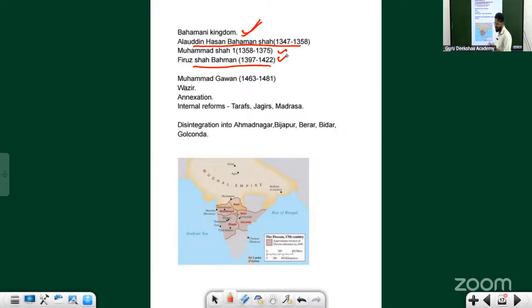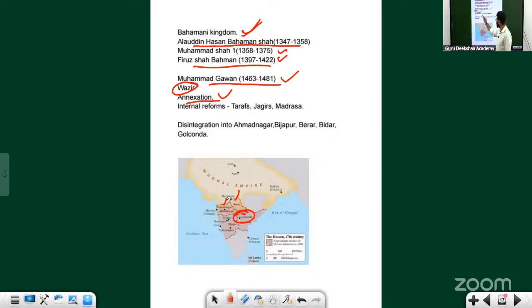With respect to all the rulers, it's not the king that is more important. It is one of the ministers in the period of the Bahmanis. His name is Muhammad Gawan. He was a wazir, a prime minister. He is known for annexing many places. They were just controlling Bijapur and Bidar, right? He was the one who was able to annex Virar and Ahmednagar. That is Muhammad Gawan.